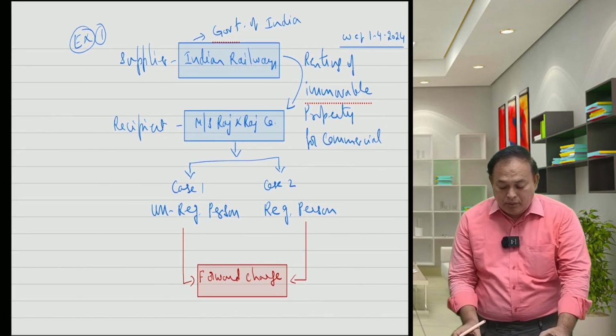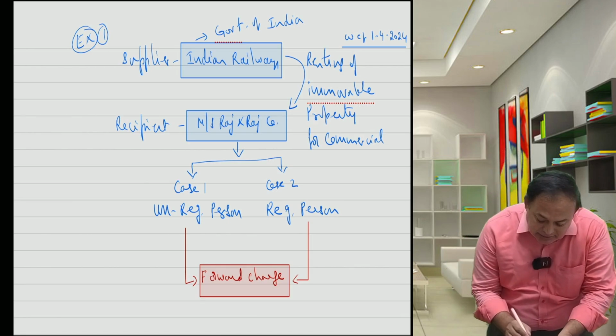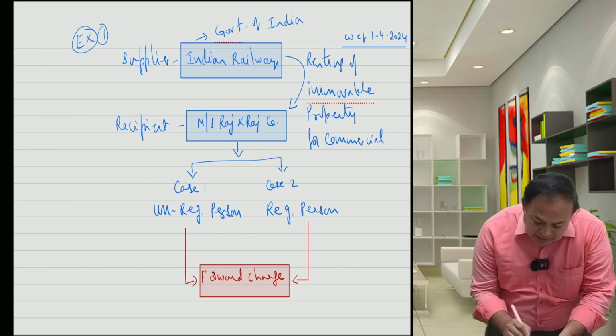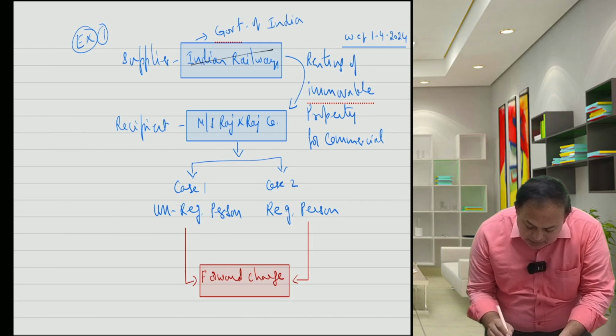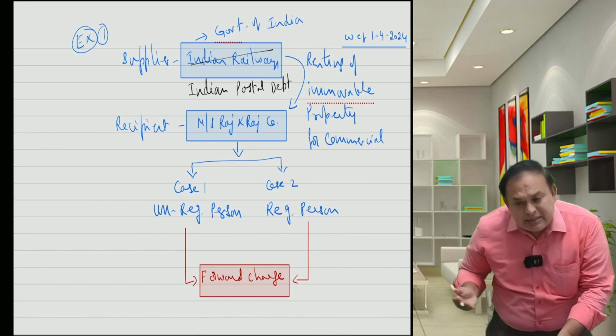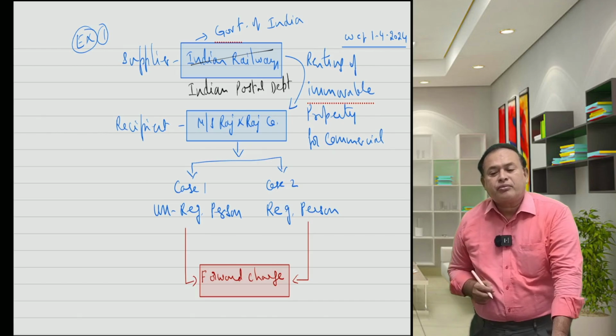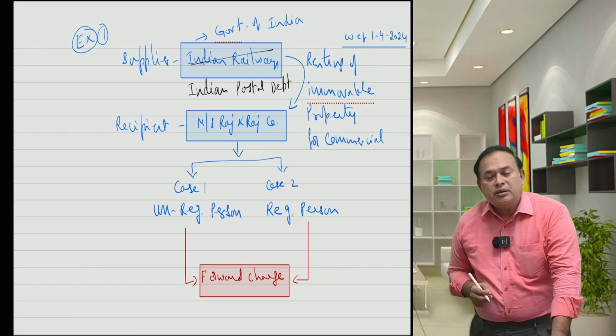Now you got the clarity. Instead of Indian Railways, if I say Indian Postal Department, my dear, same scenario, there won't be any change at all. Same scenario.